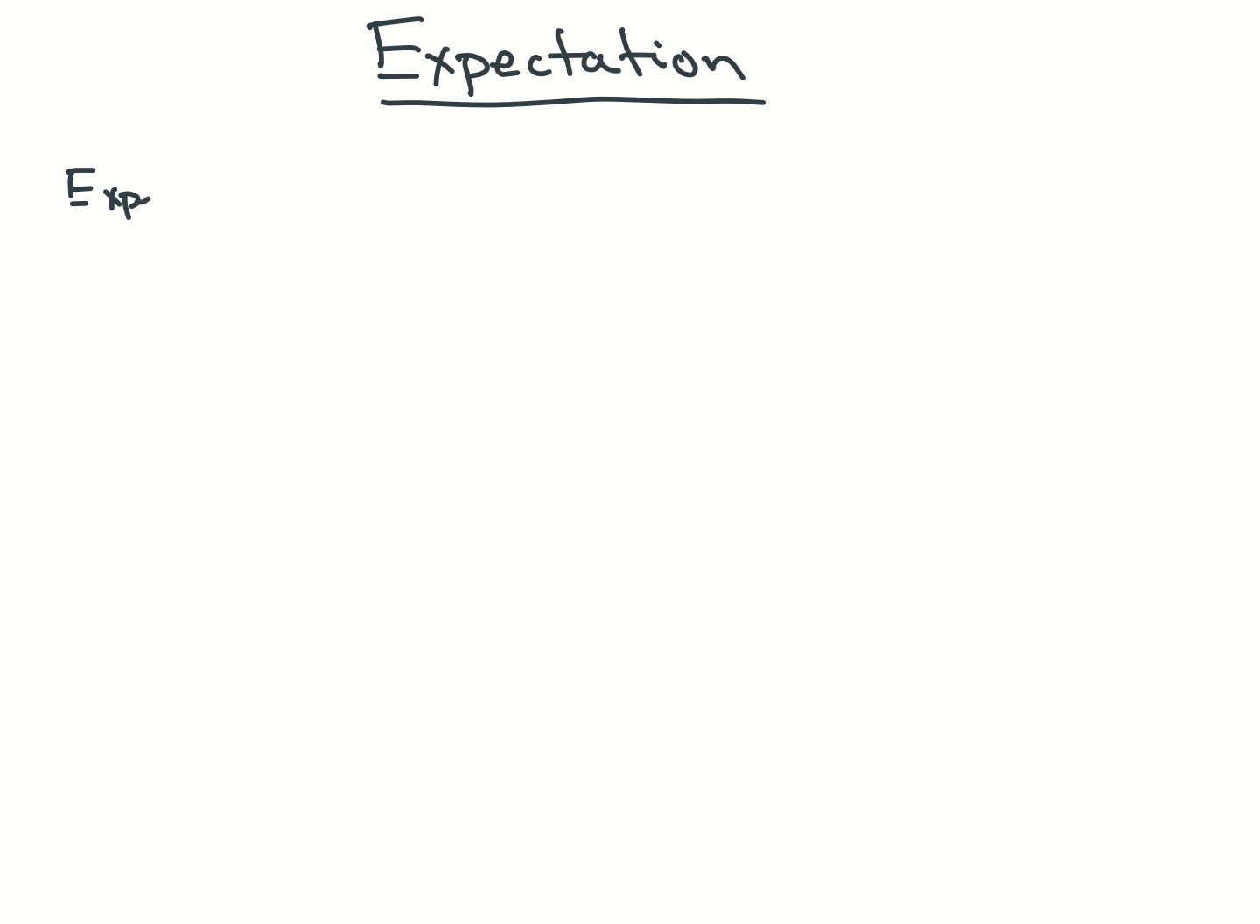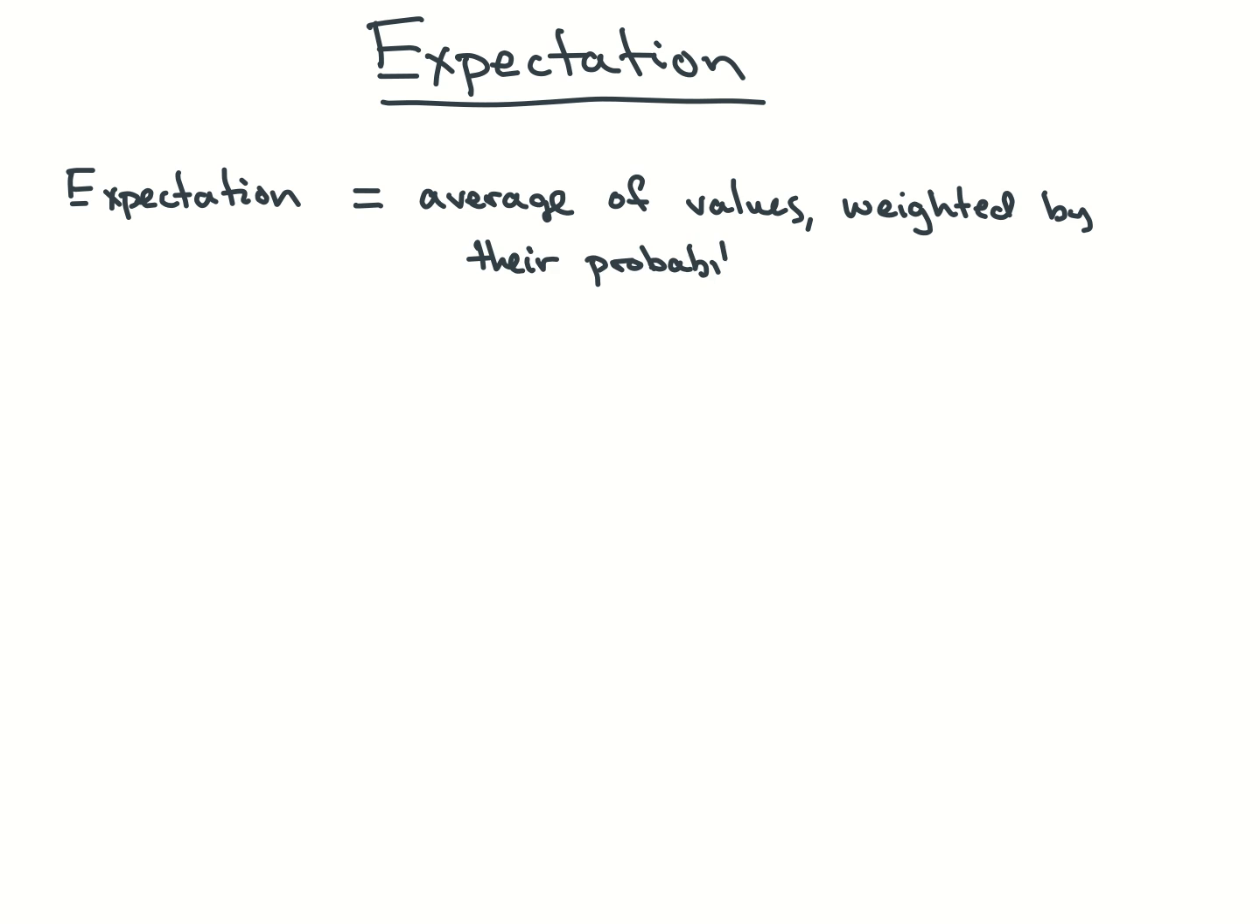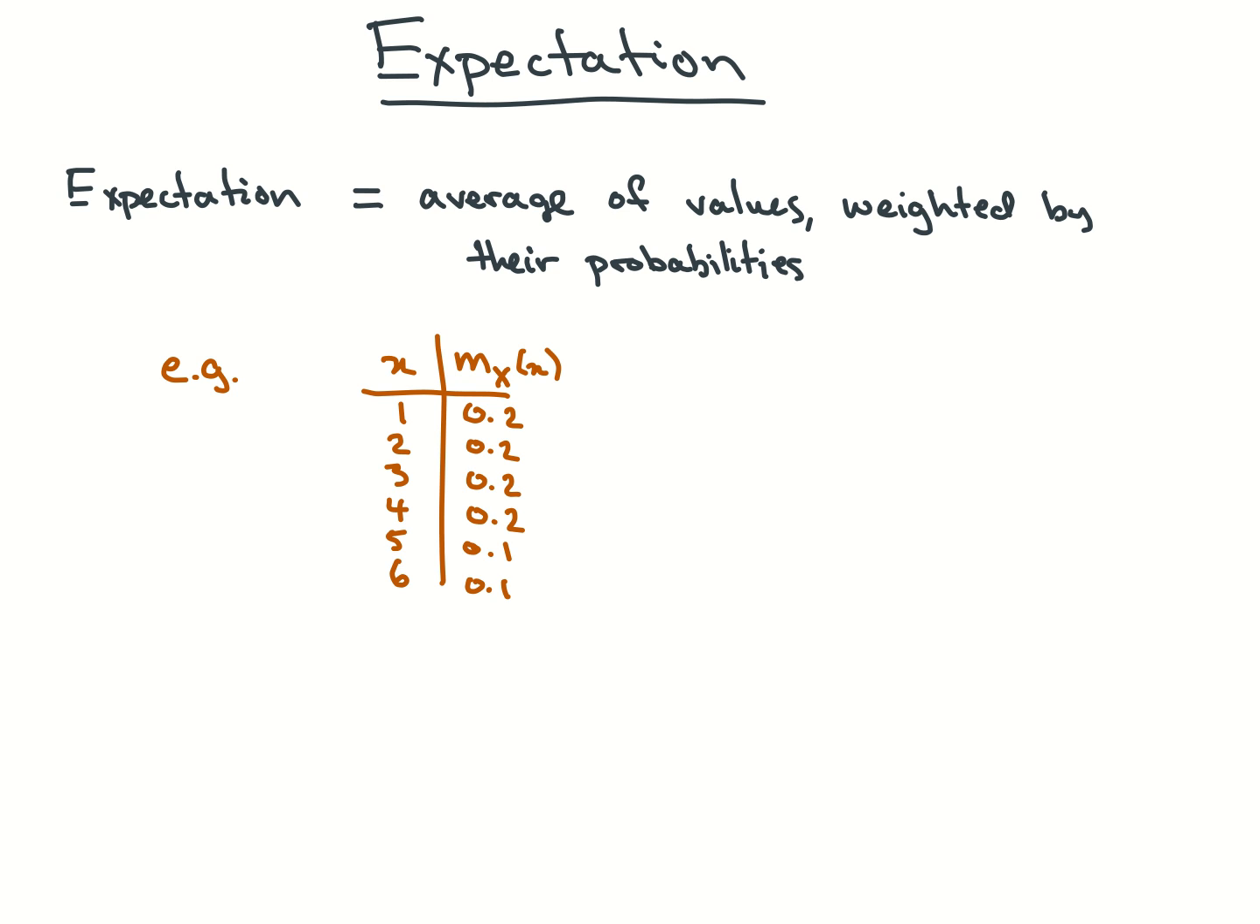The expectation of a random variable is an average of the values that it takes, weighted by the probability that it takes them. For example, if x is the outcome of a weighted die whose probabilities are shown in this table, then the expectation of x is calculated by multiplying the values x takes by the probabilities it takes them and summing up.